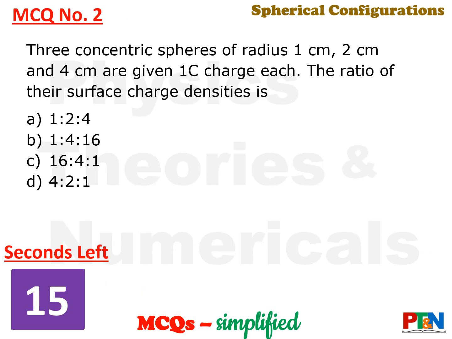Next MCQ. Three concentric spheres of radius 1 centimeter, 2 centimeter and 4 centimeter are given 1 coulomb charge each. The ratio of the surface charge densities will be, you need to calculate and find out what will be the ratio of their surface charge densities. 15 seconds time for you. Your time starts now.